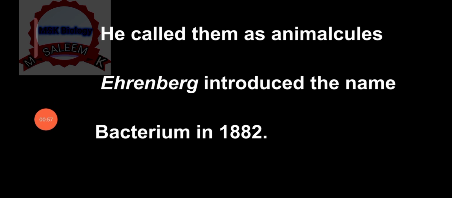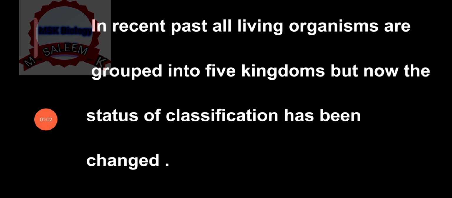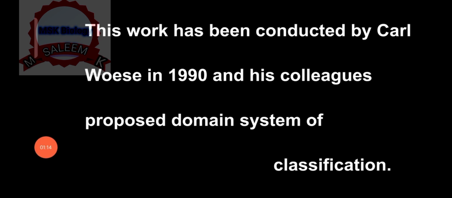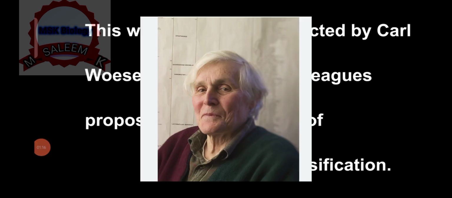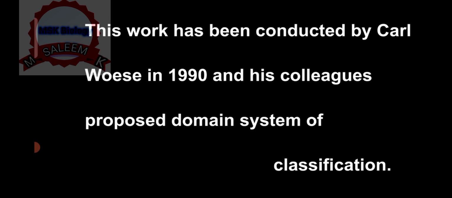Ehrenberg introduced the name bacterium in 1882. As you know, earlier living organisms were grouped into five kingdoms, but now the status of classification has changed. This work was conducted by Carl Woese in 1990, and his colleagues proposed the term domain system of classification. It means now there is the domain system of classification instead of the five kingdom classification.